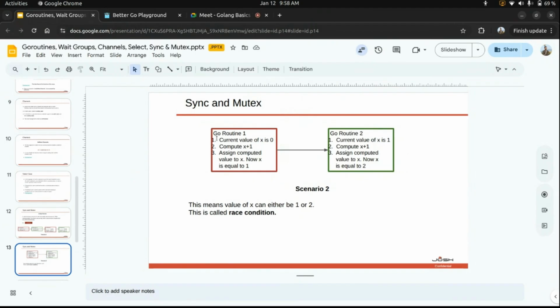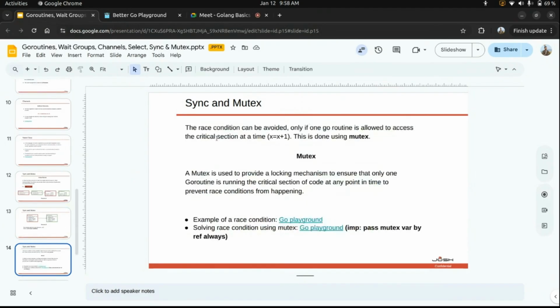To prevent this race condition from happening, we use a locking mechanism called sync.Mutex in Golang. Using sync.Mutex, the race condition can be avoided only if one goroutine is allowed to access the critical section at a time, that is x is equal to x plus 1, and this is done using the mutex. So whenever multiple goroutines are spawned, we lock the critical section. Only one goroutine is allowed to lock the section, and whenever it unlocks that section, another goroutine is allowed to access it. So mutex provides a locking mechanism to ensure that only one goroutine is running the critical section of code at any point in time, to prevent the race condition from happening.